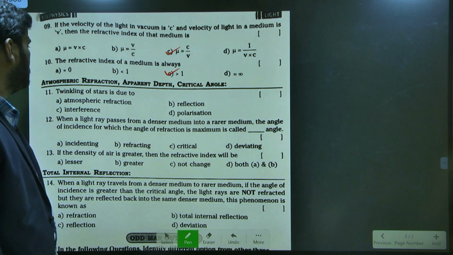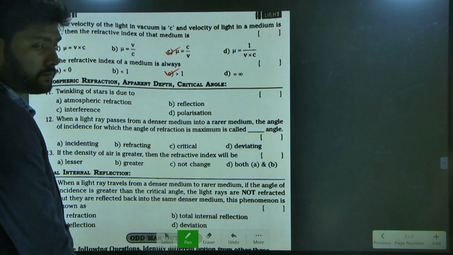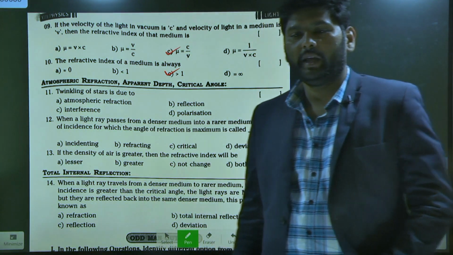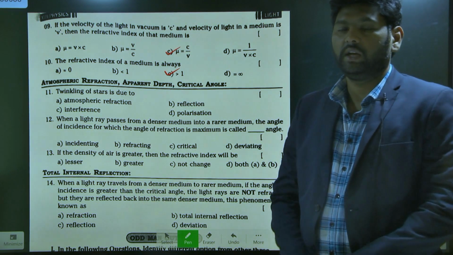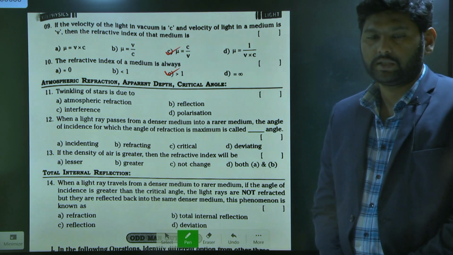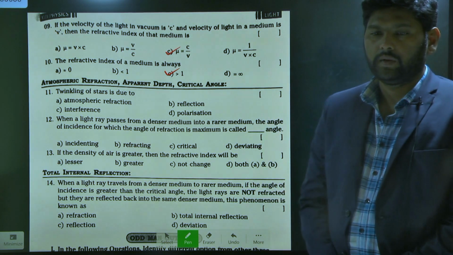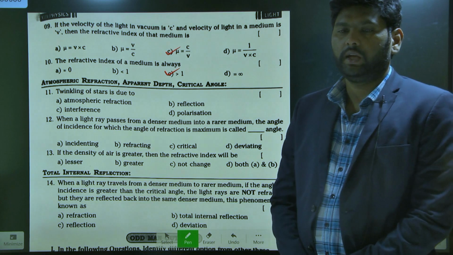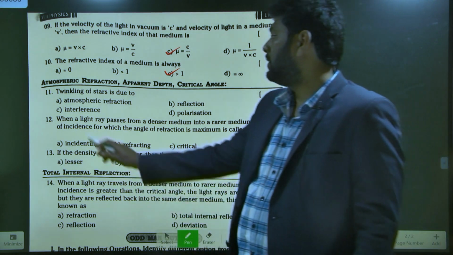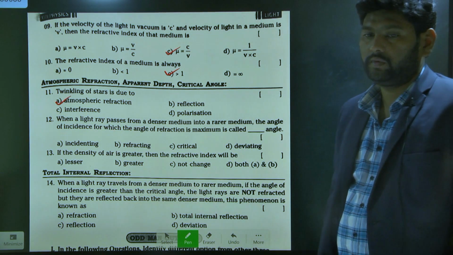Next, one more thing: atmospheric refraction, apparent depth, critical angle. In that, the first one is the twinkling of stars is due to... Because of atmospheric refraction, sir. Yesterday only I explained this. Understand? The twinkling of the stars is due to atmospheric refraction. You are right.